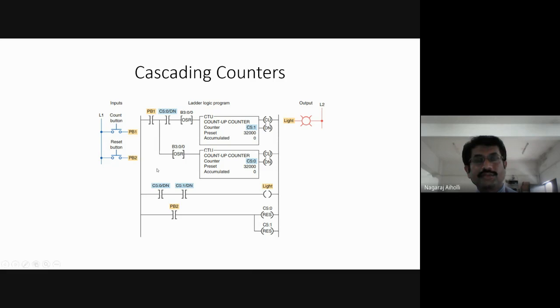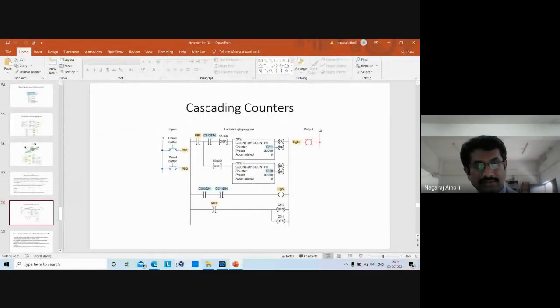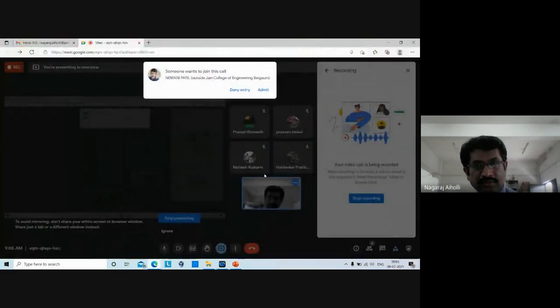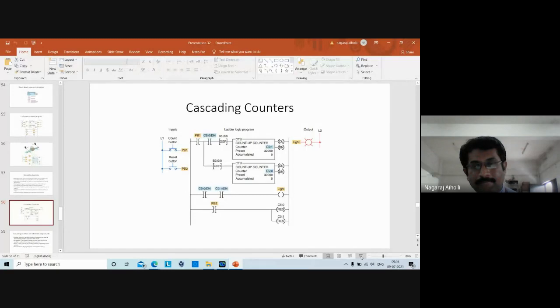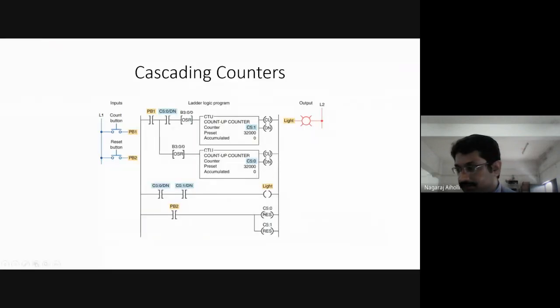Prasad, any difficulty? Praveen, any difficulty in this logic?